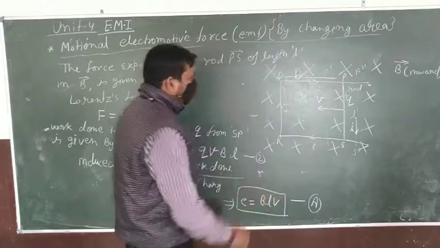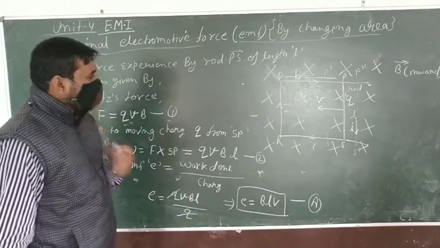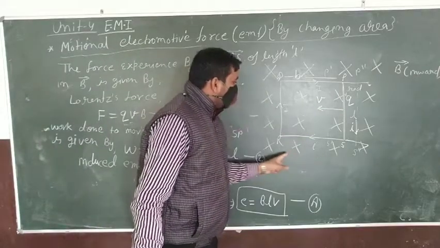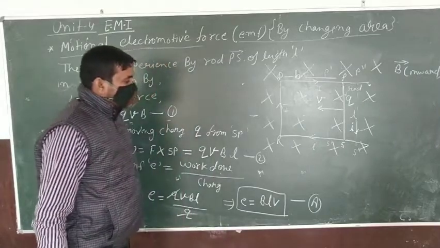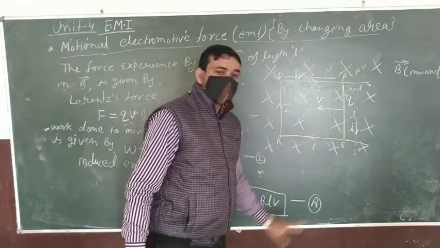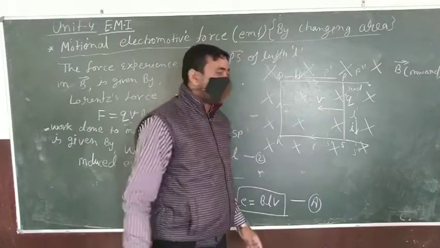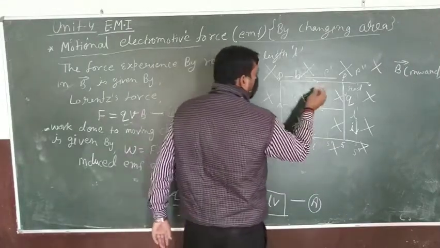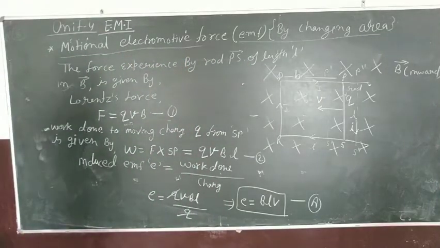So write this down: the direction of current in the loop is clockwise when the motion of charge is anti-clockwise.